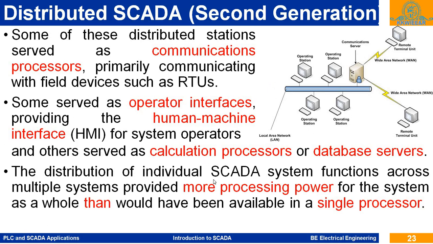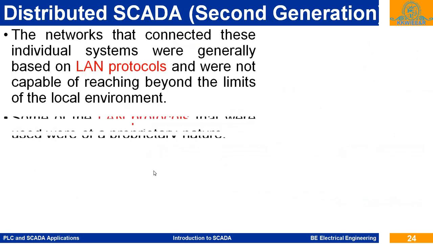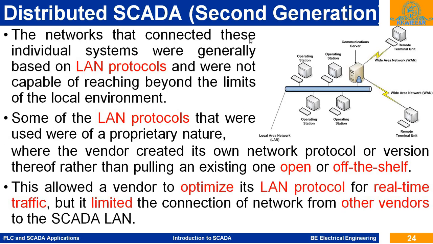So the distribution of individual SCADA system functions across multiple systems provided more processing power. The overall processing power is improved for the system as a whole than would have been available in a single processor. The network that connected these individual systems was generally based on the LAN protocol.